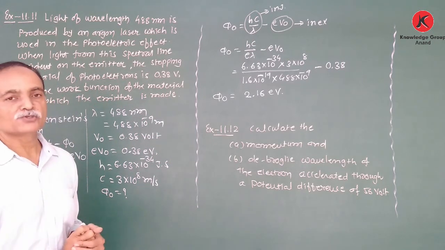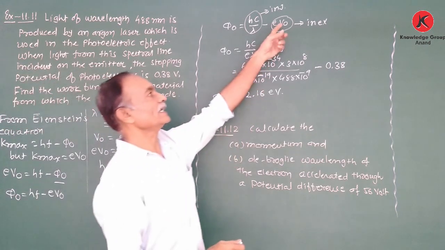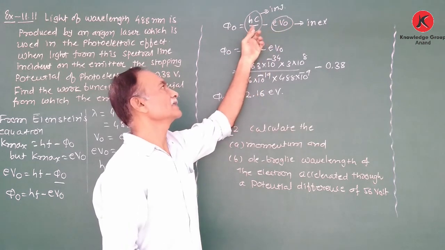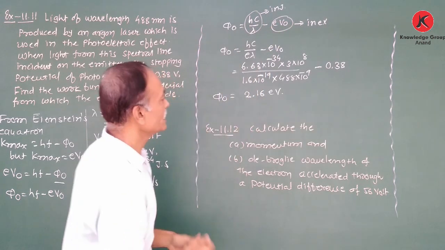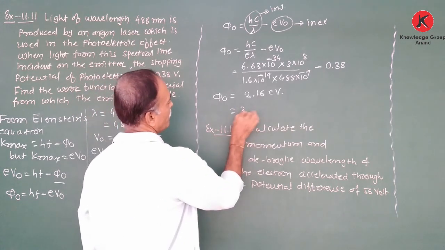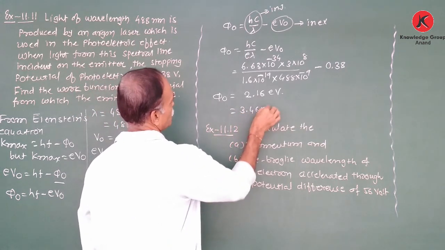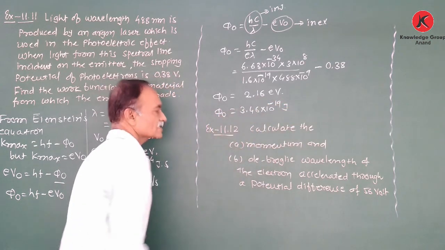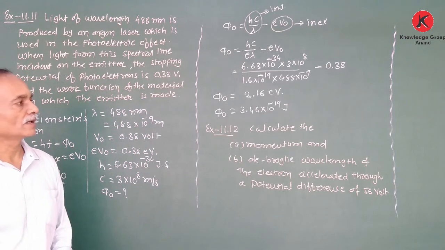Suppose we calculate in joule. Here we directly divide by e also, and here the e is not multiplied at that time. So the work function in joule is 3.46 into 10 to the power minus 19 joule. That is the value of the work function in electron volt and joule.